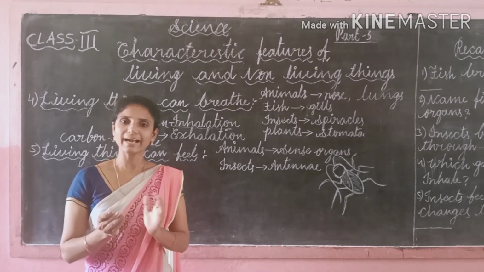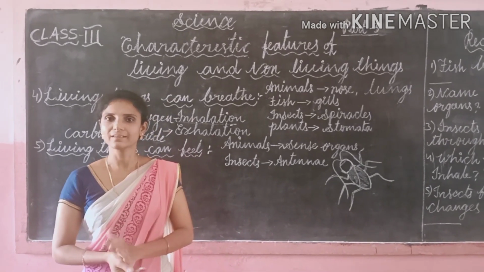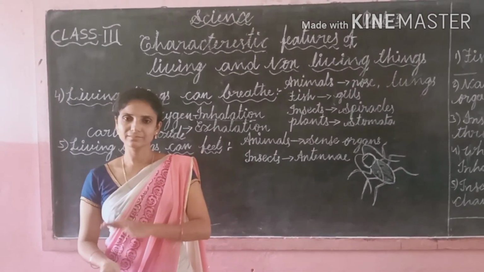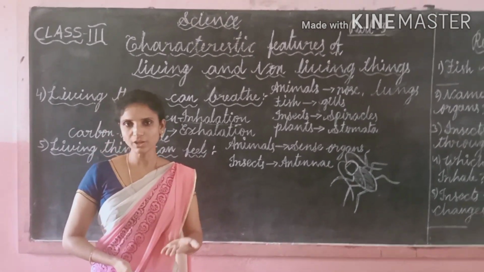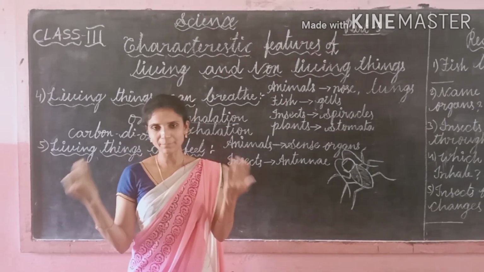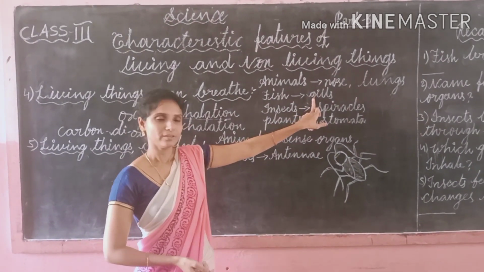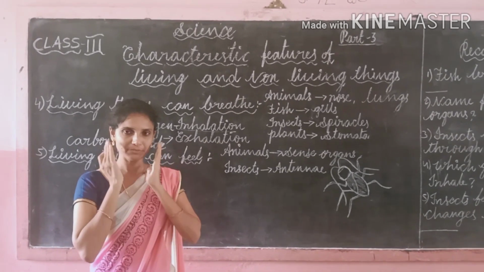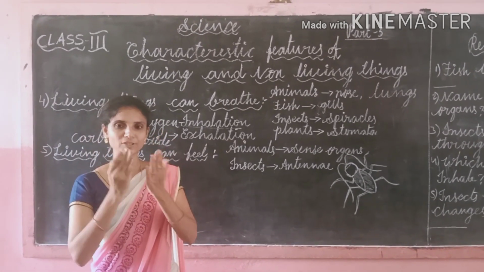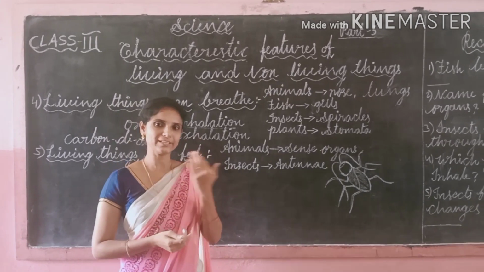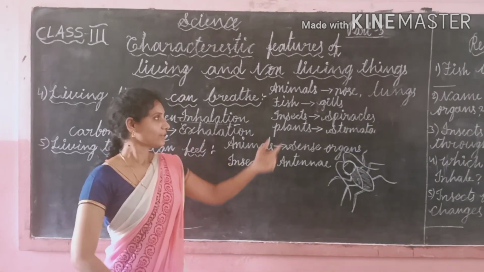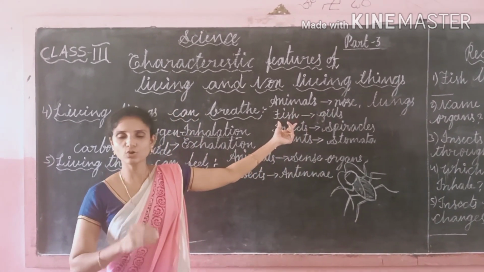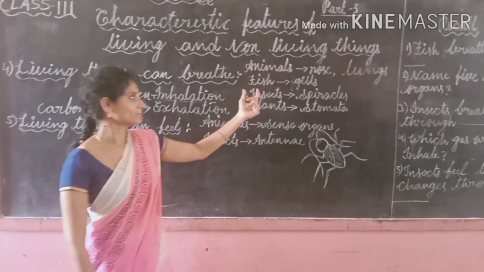In the mouth, exchange of gases will be done. Dissolved oxygen will be absorbed by the body and carbon dioxide will be released into the water. And that water will come out through the gills. Have you seen fish? If you look, we can observe window-like structures on both sides of the fish. Those are the gills. So fish breathe through gills and take the dissolved oxygen from the water.